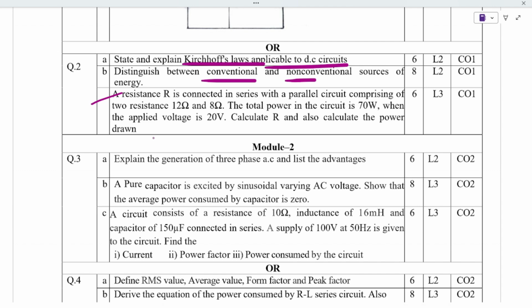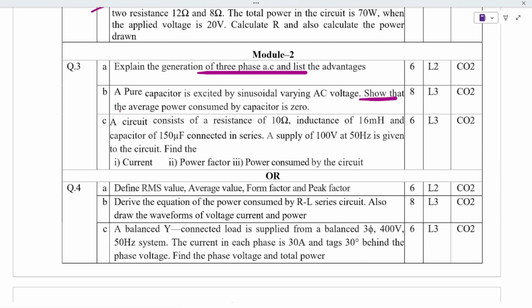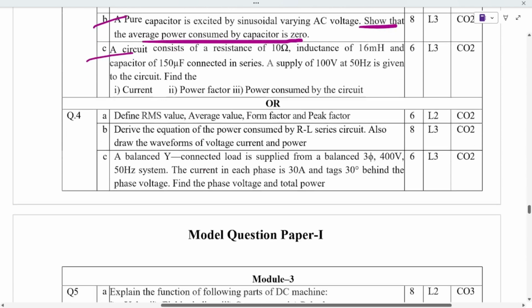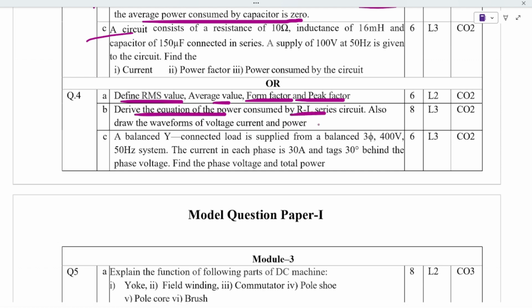And if you come to module 2, it is three-phase AC with its advantages, and we have to prove that average power is zero. One derivation from all three in this module will be there for 100 percent, and a numerical is given. Define RMS value, average value, form factor and peak factor. You just have to define them, and we have to derive for RL, RC and RLC, which is one of the important derivations in this chapter.